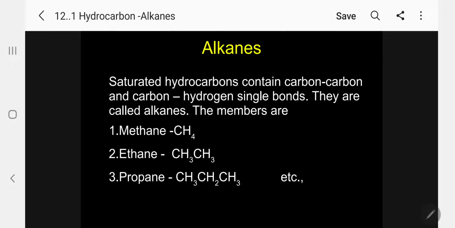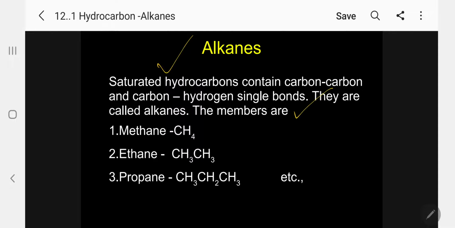The first hydrocarbon, saturated hydrocarbons. Saturated hydrocarbons contain carbon-carbon and carbon-hydrogen single bonds. Only carbon and hydrogens are present. Only single bonds are present. They are called alkanes.